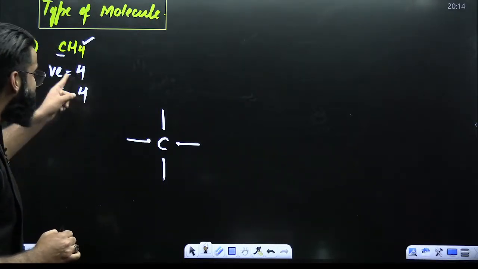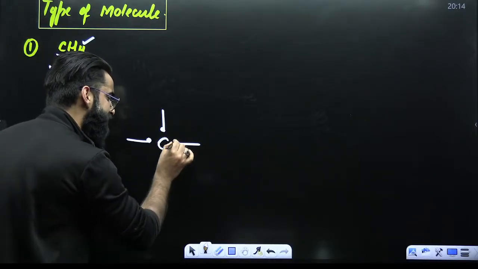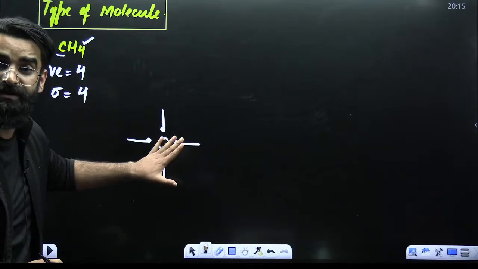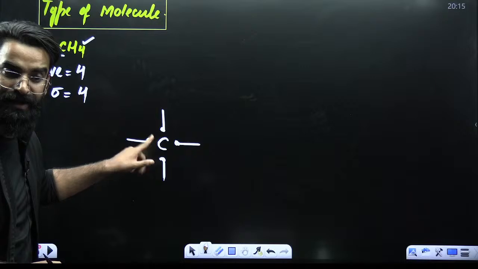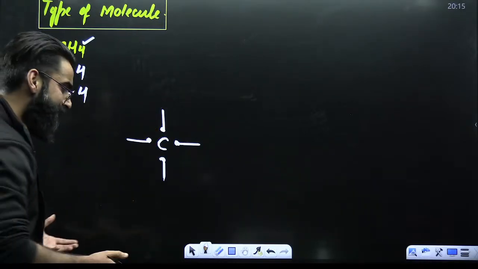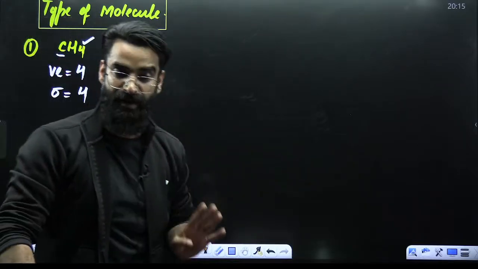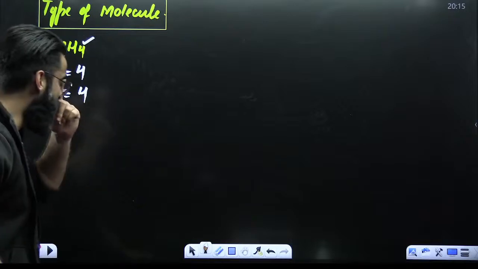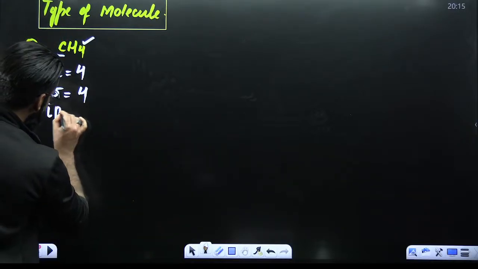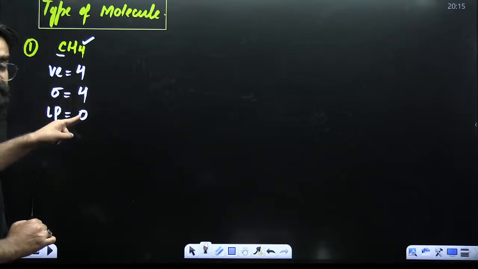Can I say carbon is utilizing all these valence electrons to form sigma bonds? It had 4 valence electrons, forming 4 sigma bonds. So what does that mean? That means carbon is utilizing all its valence electrons to form 4 sigma bonds. If I ask you how many lone pairs will be there on carbon, there will be no lone pair. So, 4 sigma bonds, 0 lone pairs.